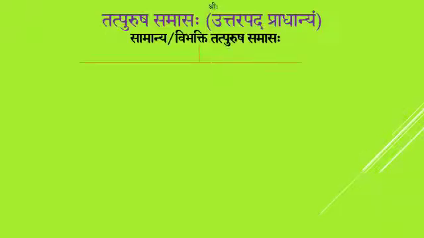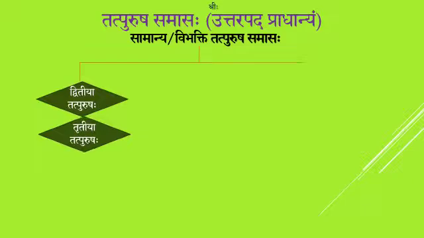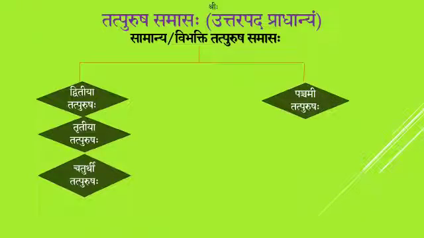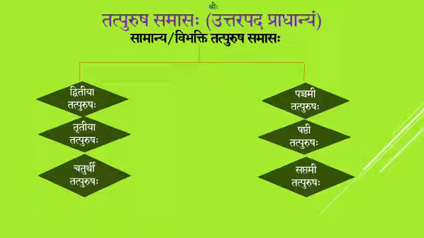Now we shall see the types of Samanya Tatpurusha Samasaha or Vibhakti Tatpurusha Samasaha which is there for your exam. The first type is Dvitiya Tatpurushaha, next one is Tritiya Tatpurushaha, and then Chaturthi Tatpurushaha, and then Panchami Tatpurushaha, and then Shashti Tatpurushaha, and then Saptami Tatpurushaha.